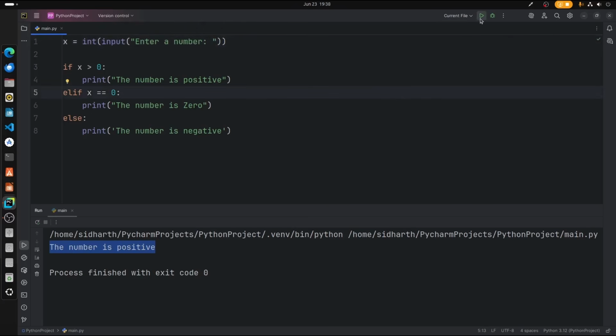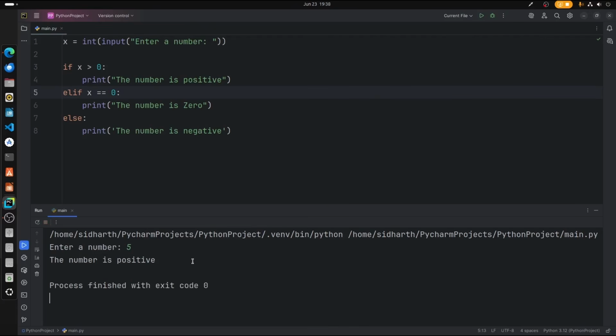Okay, so now let's just run this. Enter a number. I would like to enter 5. Number is positive. Let us say minus 12. Number is negative. And 0, number is 0. Just like that. So this is a very simple if, elif, and else statement. You can try this on your own.